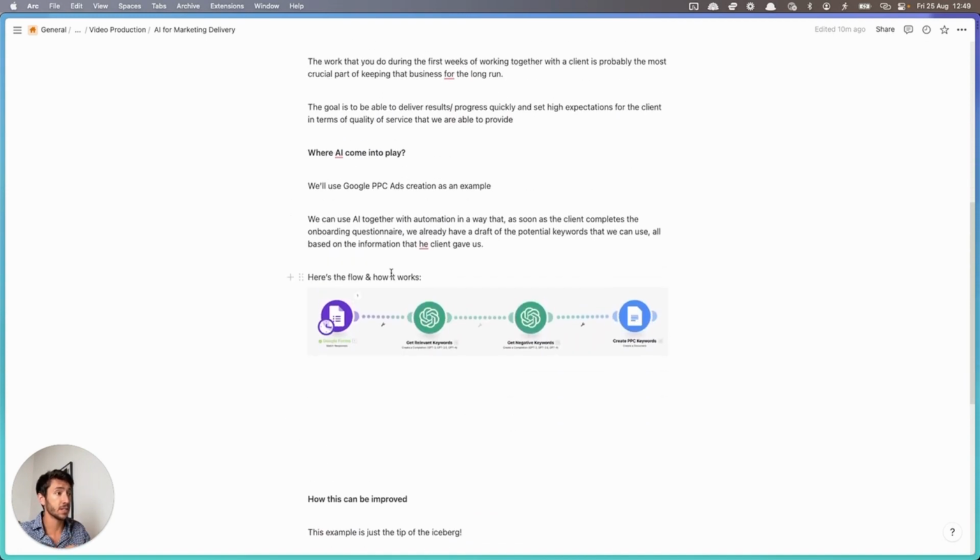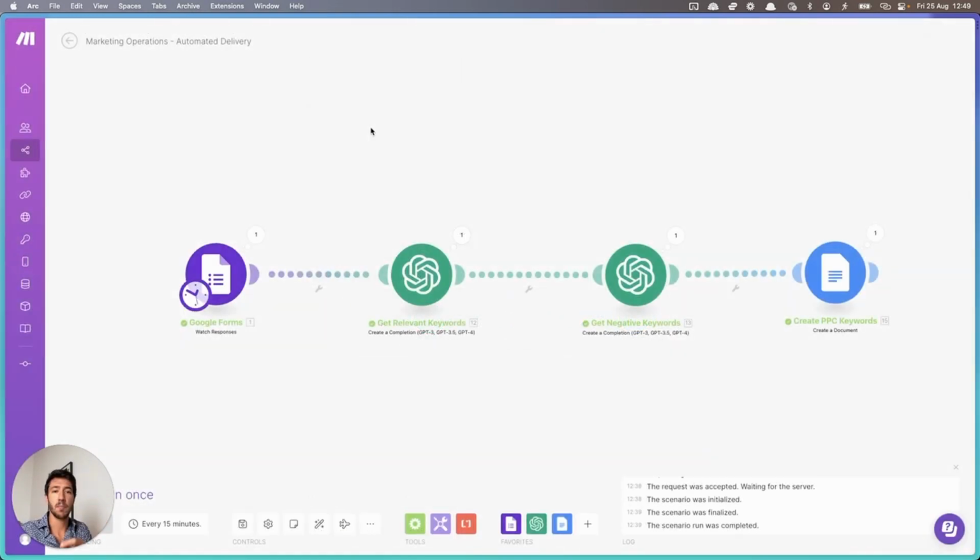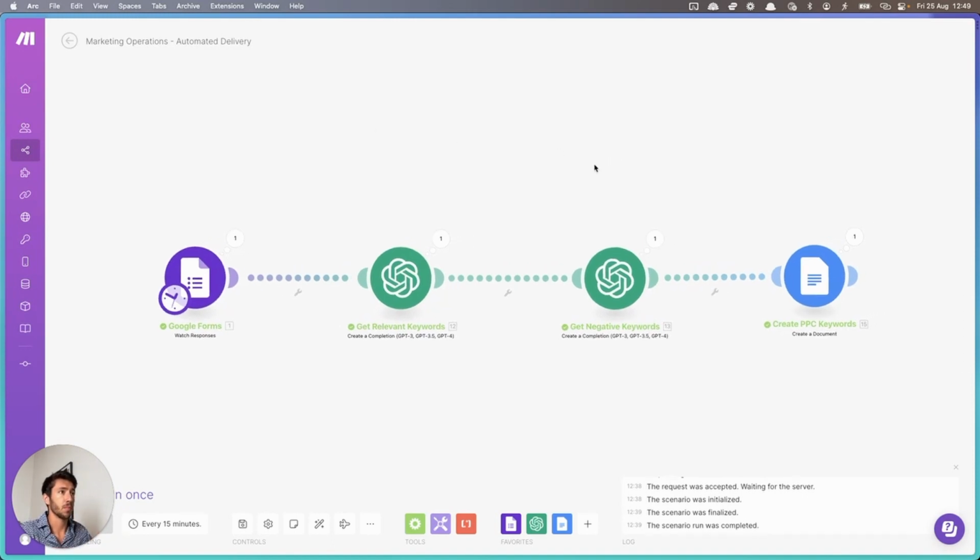So here's an example of the flow and I'll show you how it works. Right now we'll go into Make and we'll show everything here. So we are inside Make and this is an example of an MVP of something that agencies can actually use. We start with a Google form where the client completes the form. After the form is completed, we run ChatGPT once to get the relevant keywords related to the client, related to their information, related to their business, and then get the negative keywords and then compile everything into a PPC document.